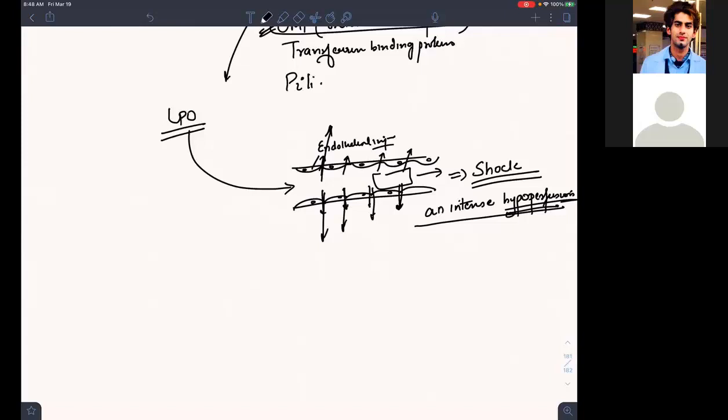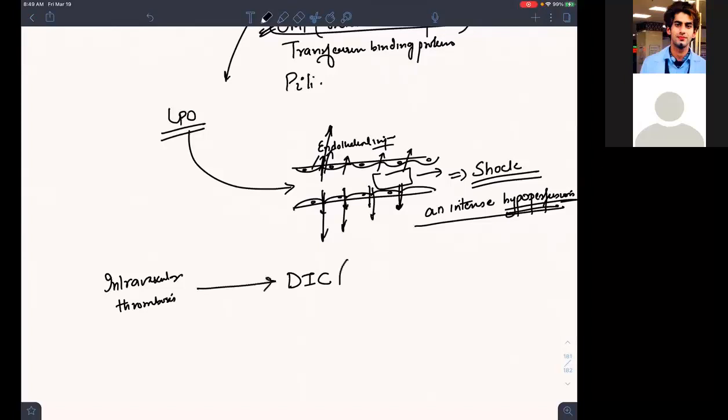Now, will it cause DIC? I have taught you disseminated intravascular coagulation, because I have endothelial injury and I am doing intravascular thrombosis. So once I am doing intravascular thrombosis, the consumptive coagulopathy, that is the disseminated intravascular coagulation, will happen. So this is intravascular thrombosis leading to disseminated intravascular coagulation.